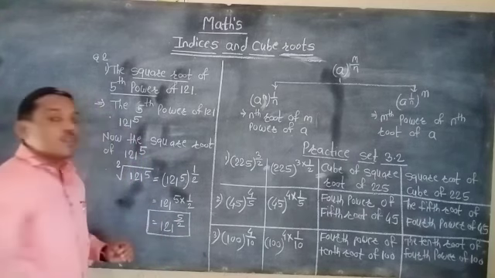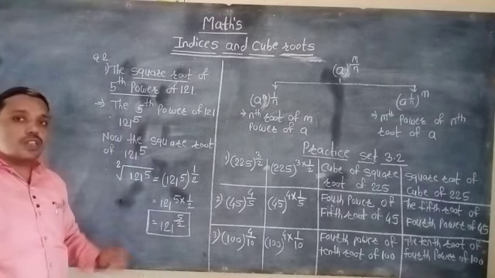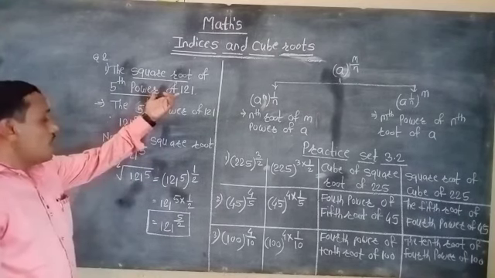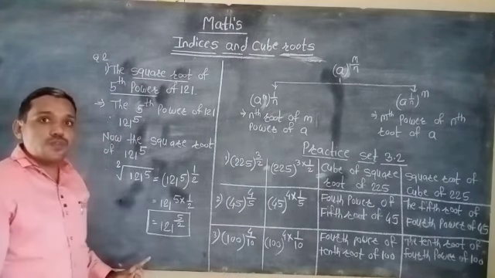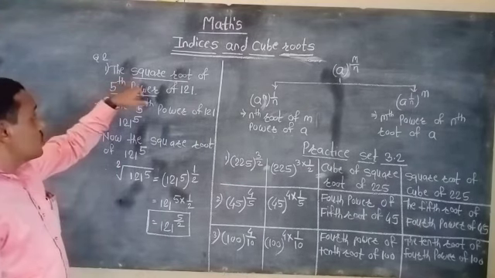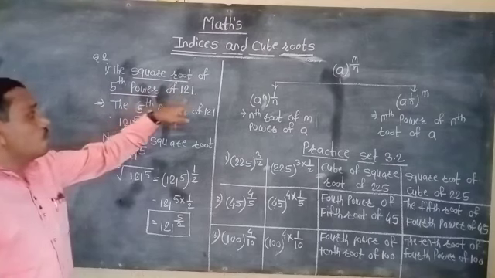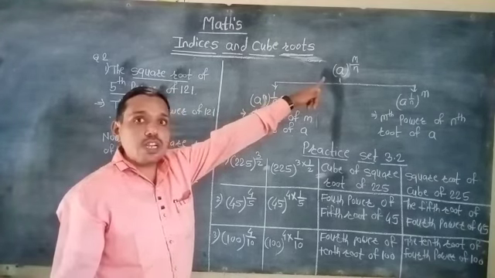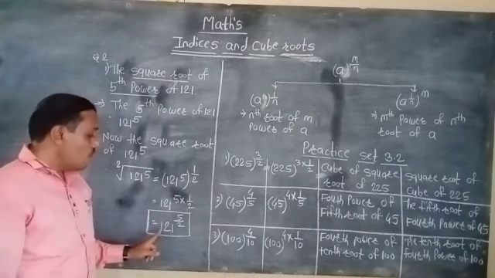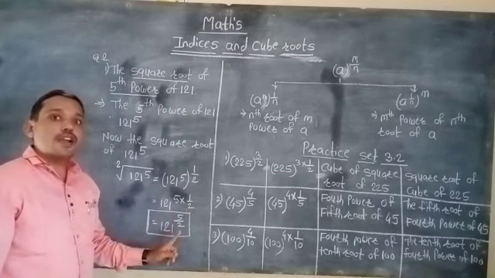So in this way we easily convert the statement into the form of m/n. We convert the square root of fifth power of 121 into the m/n rational indices form. The answer is 121 raised to 5/2.